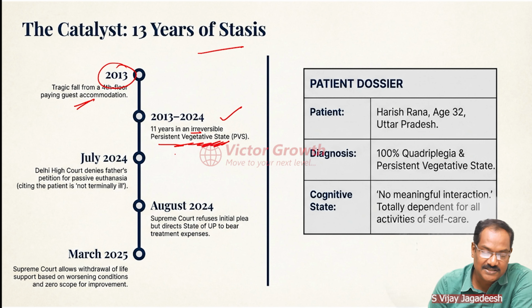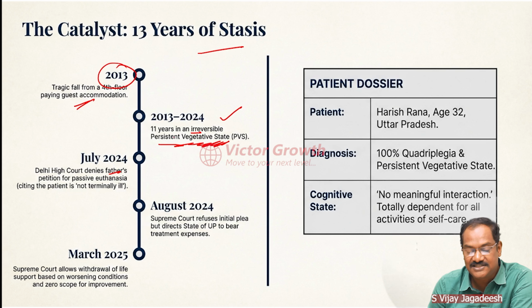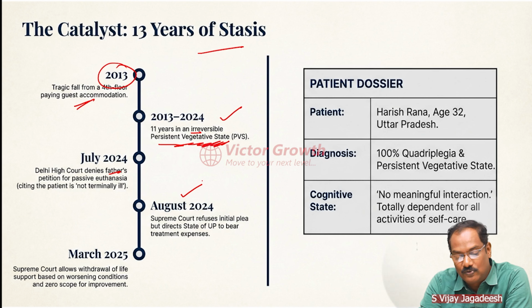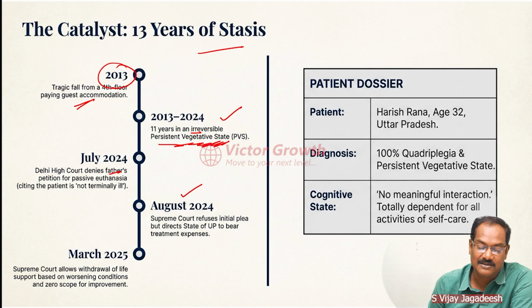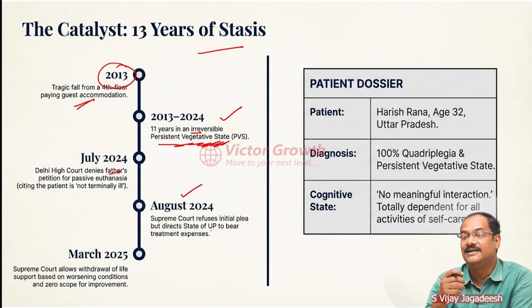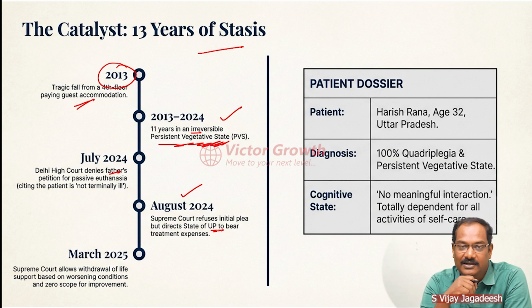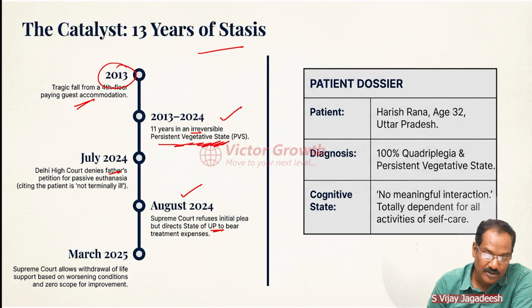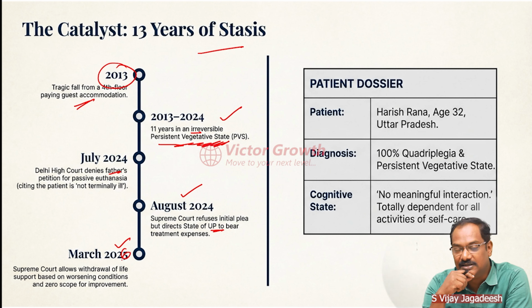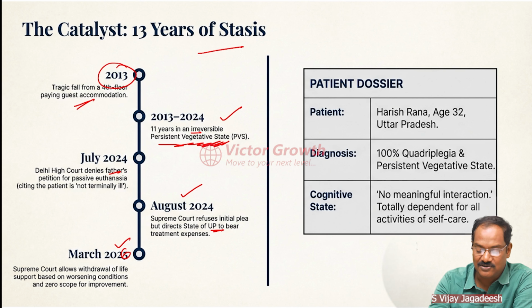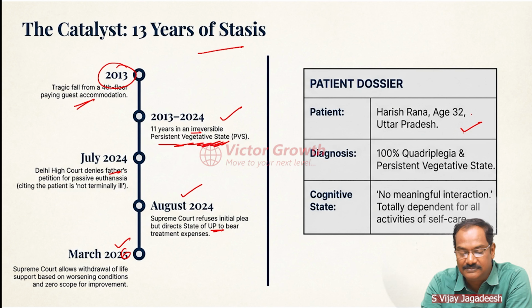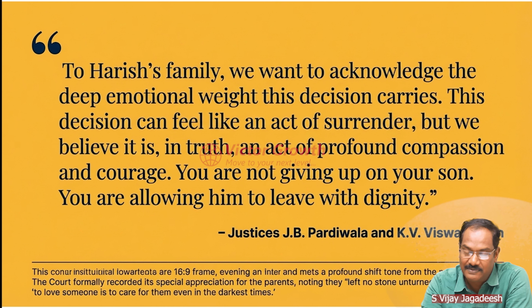The father approaches the Delhi High Court, saying that we need passive euthanasia. But they say no, we can't allow that. Then again in 2024, they go to the Supreme Court, and the Supreme Court also initially refuses. But the Supreme Court states that the Uttar Pradesh government should bear the cost of the medical expenditure. And in 2026, it allows a mercy killing for the first time in India. So this is about the patient's name. That is not very important, but you may remember Harish Rana.